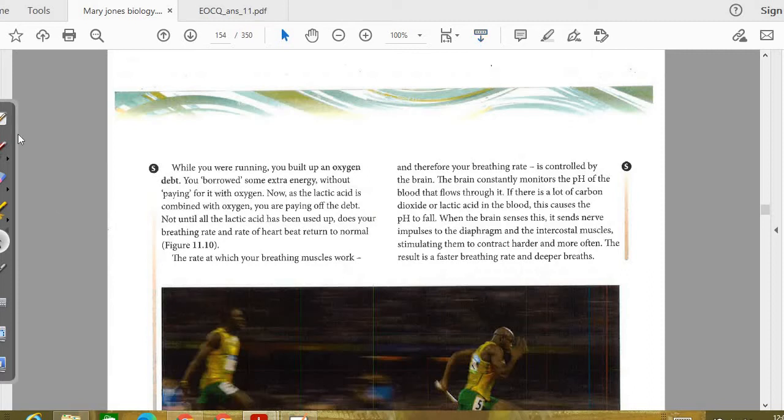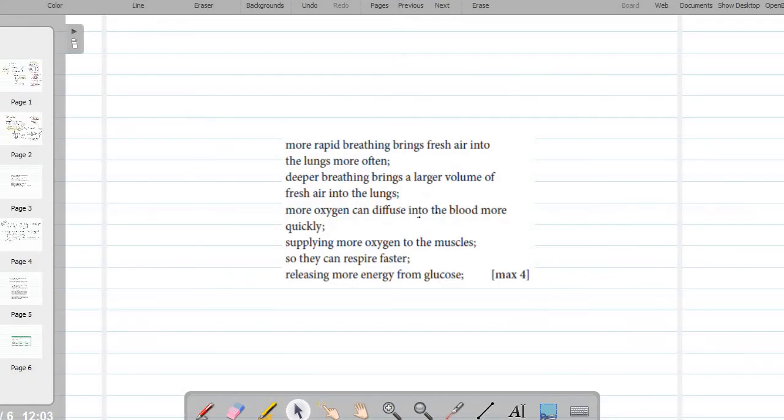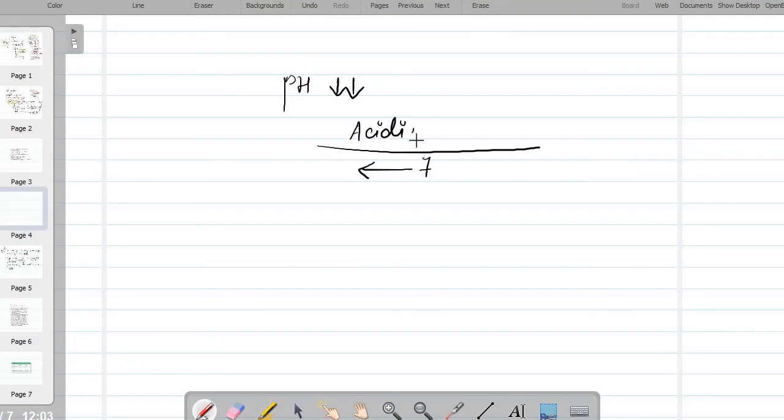See, this you will study in higher grades in detail, but I'll just give you a short preview of why pH decreases. pH decreases means if this is the pH scale over here, you have 7, it will go below the 7. Below 7, you have acidic medium. Above 7, you have basic medium.